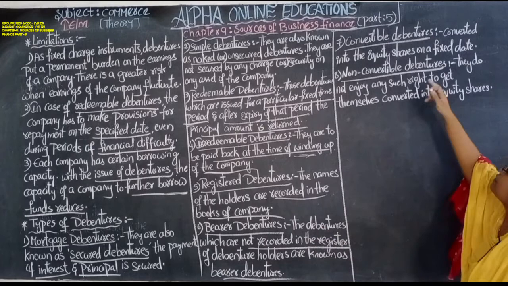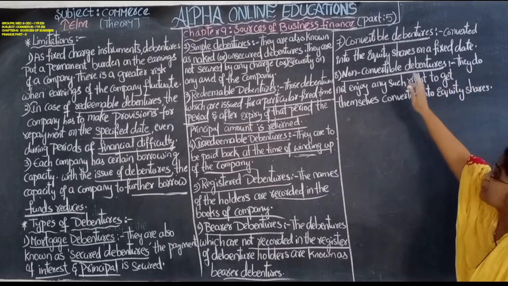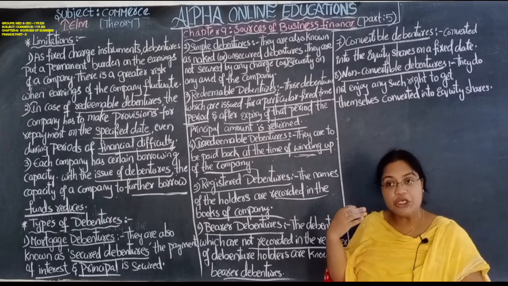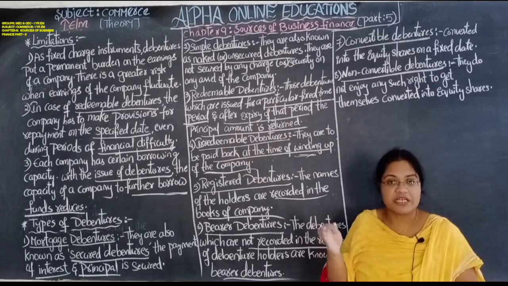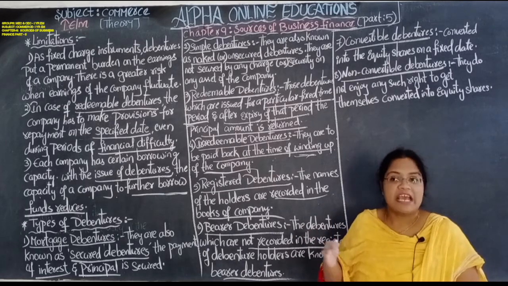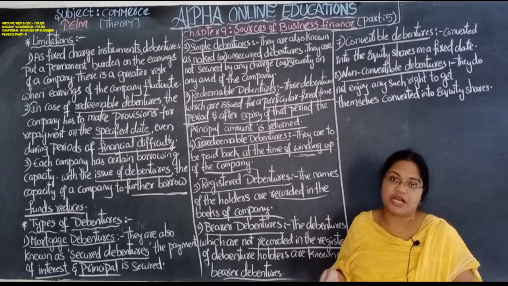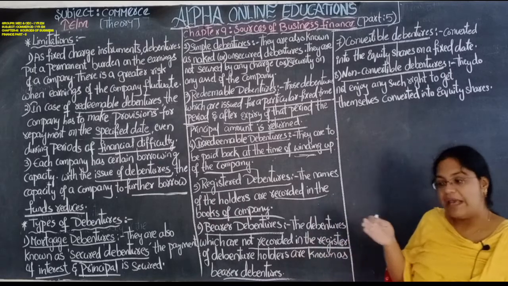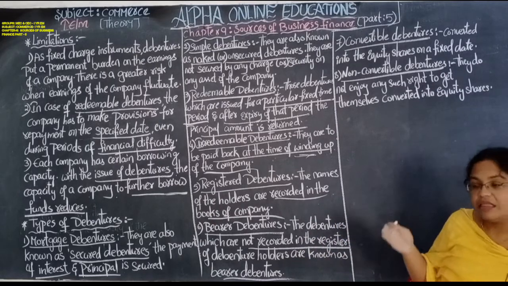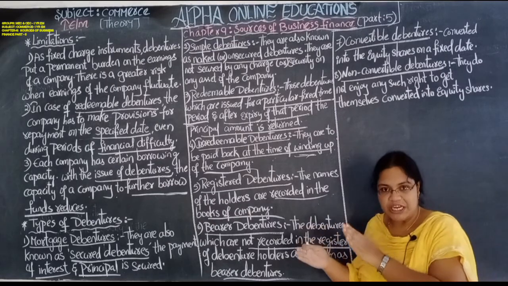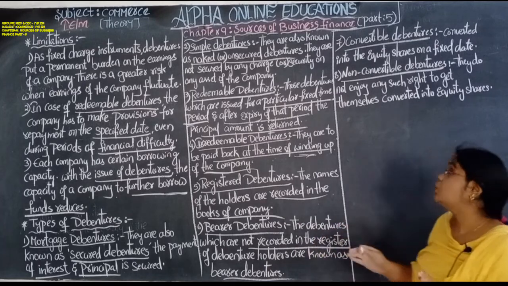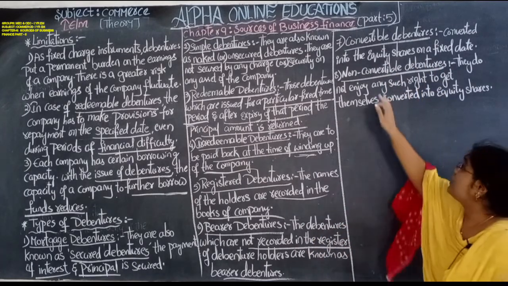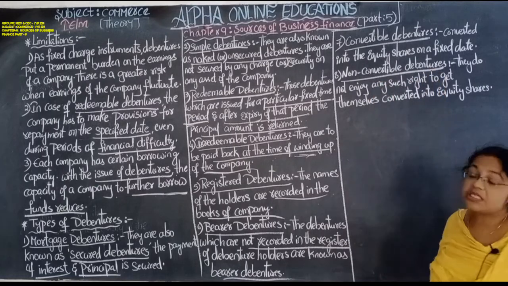Next, convertible debentures. Convertible debentures are those debentures which are converted into equity shares after a specific period of time, either fully or partially. Next one is non-convertible debentures.